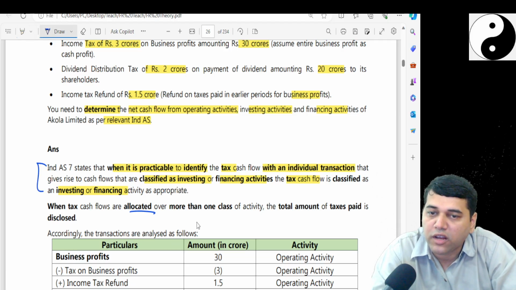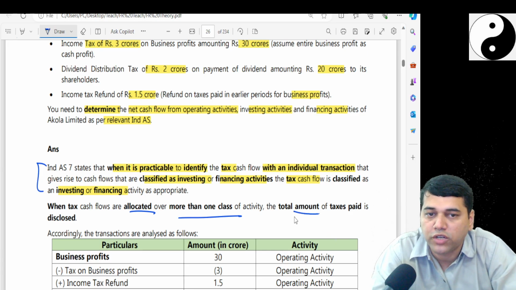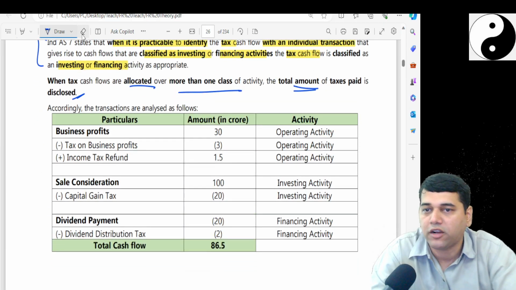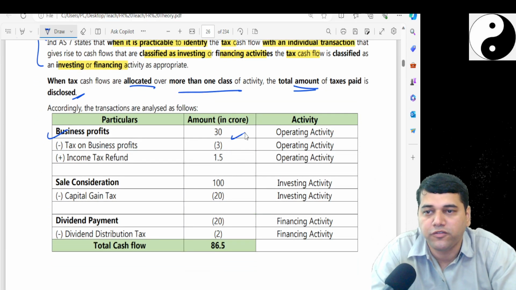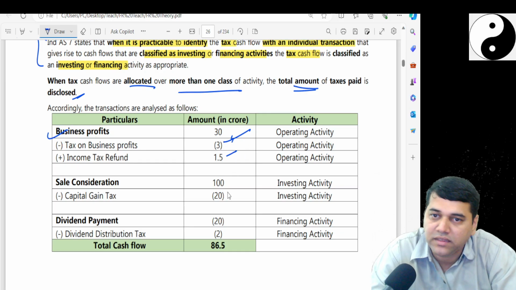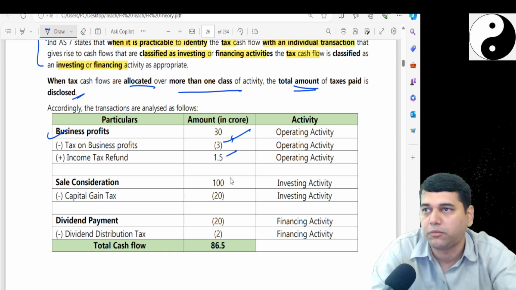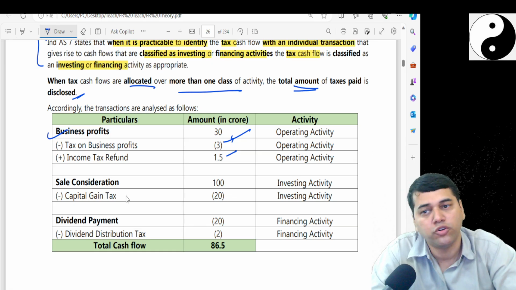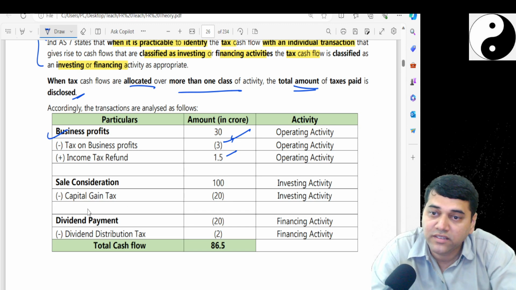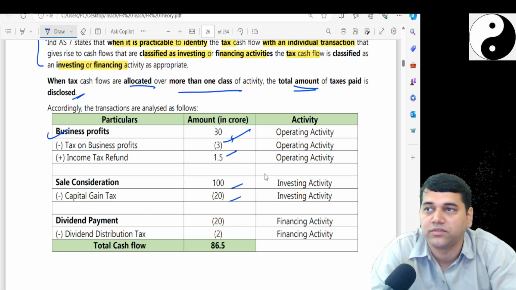Now, when you allocate it to more than one class of activity, the total amount of tax paid shall be disclosed. So how do you do it? Accordingly, business profits will be so much. What you deduct and present will be like this. You would have added the full amount. Then you go to sale consideration, which is an investment activity. Under sale consideration, you deduct this capital gain and disclose.